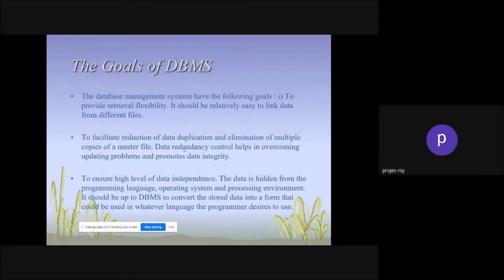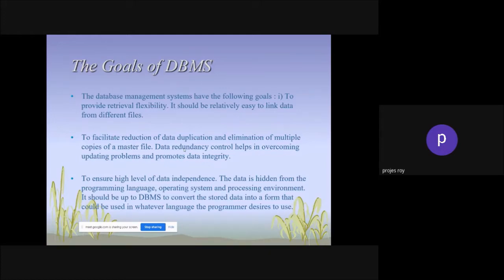Now, the goals of a database management system. The database management system has the following goals: to provide retrieval flexibility. It should be relatively easy to link data from different files, to facilitate reduction of data duplication and elimination of multiple copies of a master file.